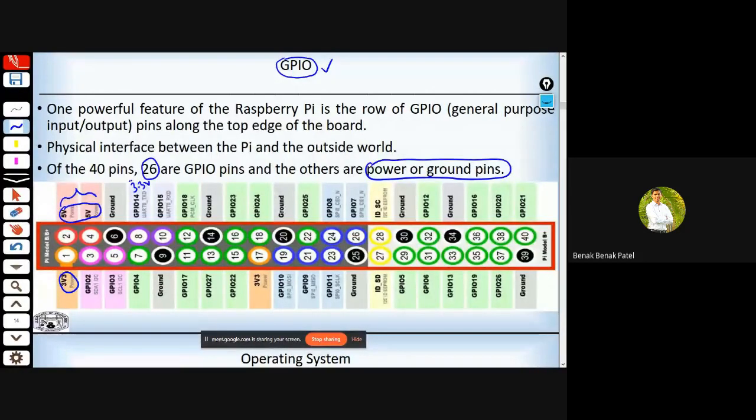We have to be very careful while interfacing sensors with these GPIO pins, because of power fluctuations, and you are even supposed to wear a static band on your hand, because we human beings carry some static electricity which might harm our Raspberry Pi. So it's usually preferred to wear static bands if you are touching it with bare hands, or there are a lot of casings available for Raspberry Pi. You can cover the Raspberry Pi using those plastic casings.